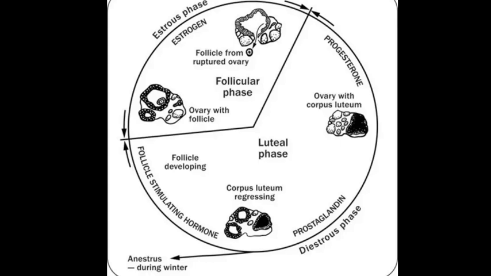In primates, there is menstrual flow when the endometrium breaks down. If the ovum is implanted into the endometrium, then menstruation does not happen, meaning in pregnant ladies menstruation does not occur.